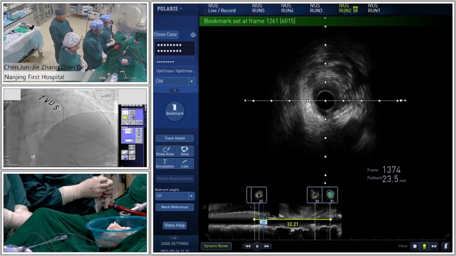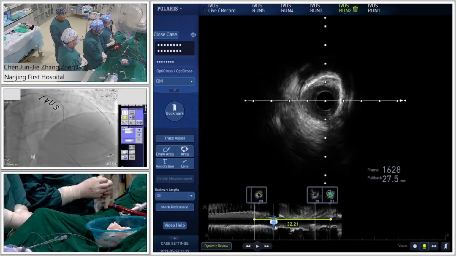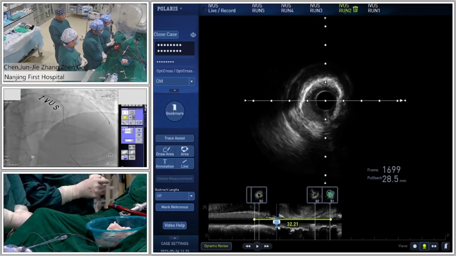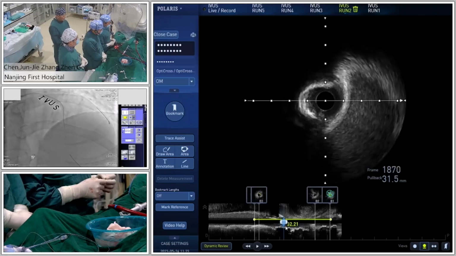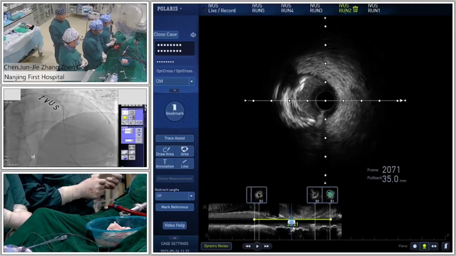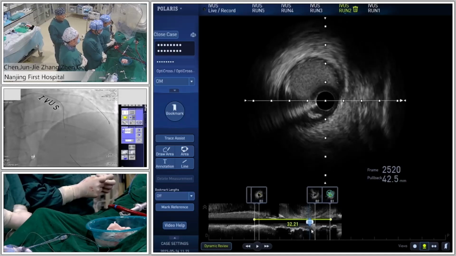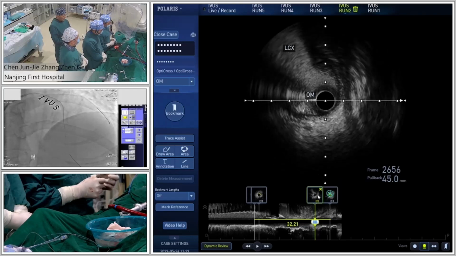millimeter. Then go on pull back, we can see eccentric plaque. Then go on pull back, we can see calcified plaque, and the calcification angle is about 180 degrees. Then go on, pull back. This is a proximal circumflex. The vessel diameter is about 3.0 millimeter. And then here, this is the circumflex and the OM bifurcation.